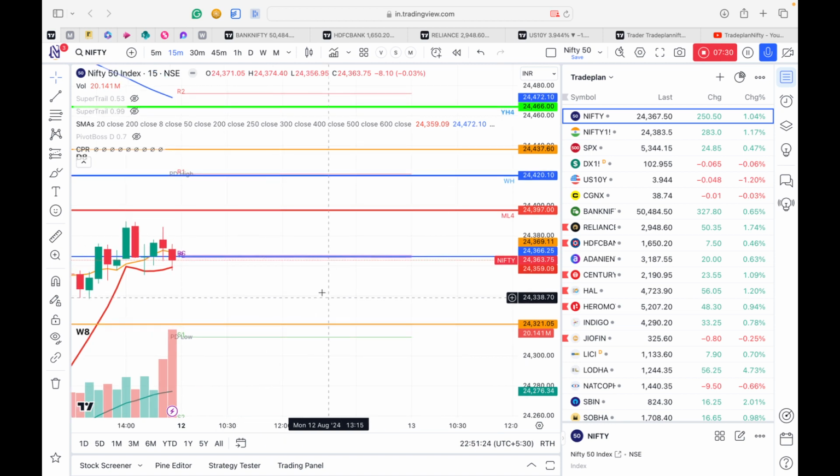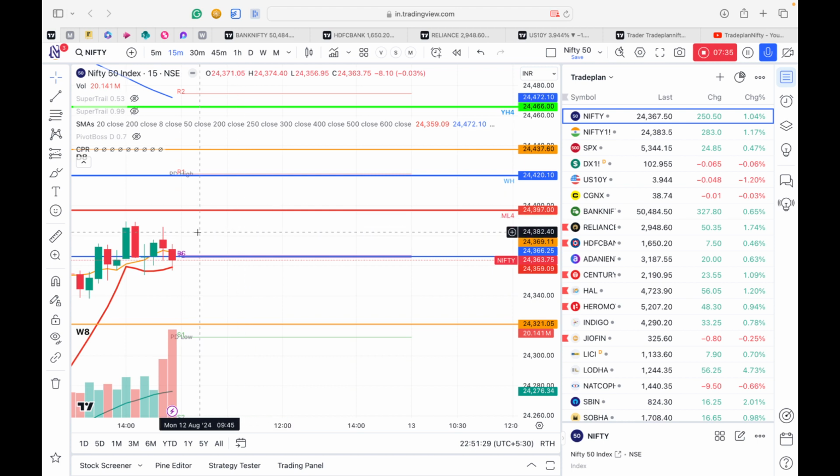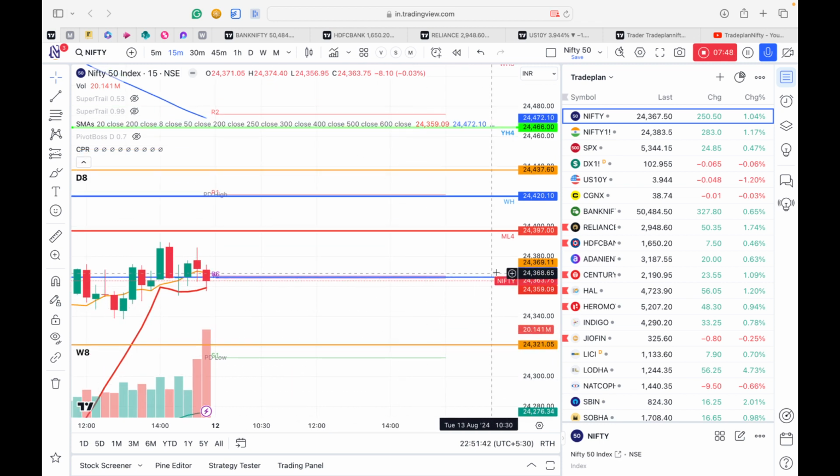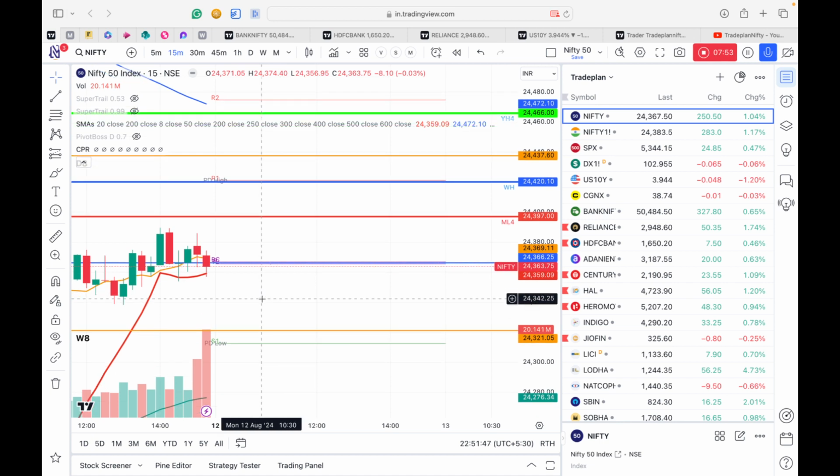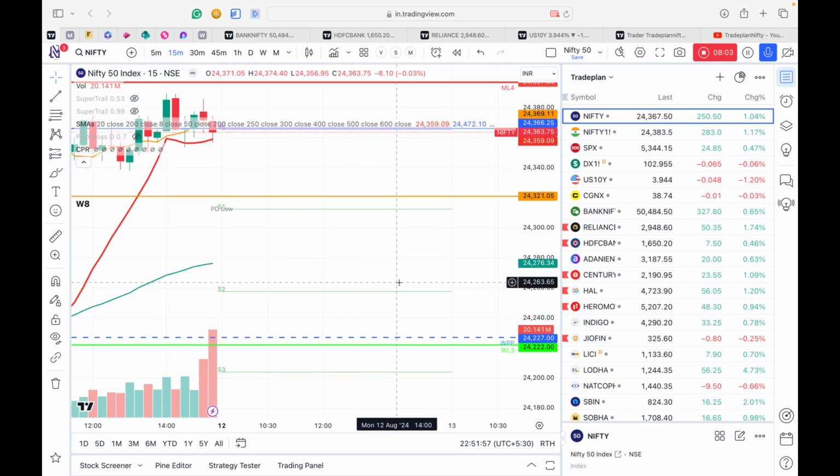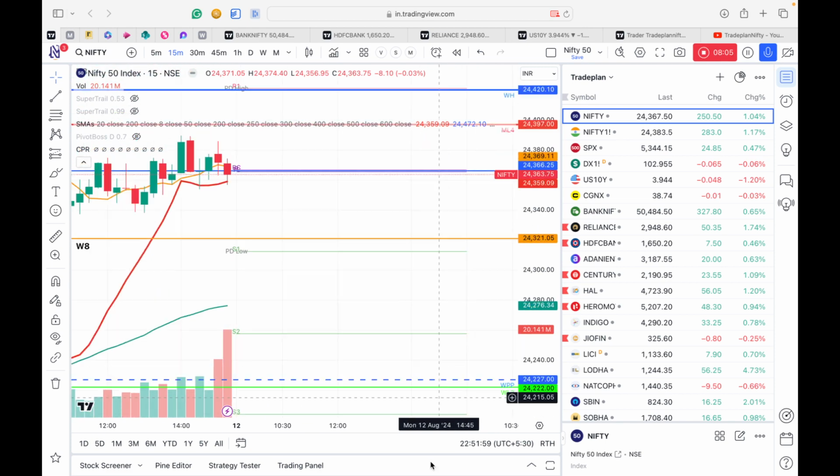The second trade is if the previous day range is broken. So second scenario is that market will open somewhere above or below the pivot, wherever it opens. When it breaks the previous day range, which is previous day high and previous day low, you take a trade in that particular direction. The third scenario is that market is opening below pivot. In that scenario, the idea is sell on rise. Any rise towards 24,397 or towards the pivot should be sold for a target of 24,222.